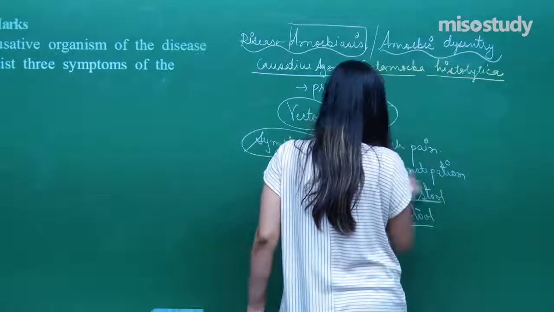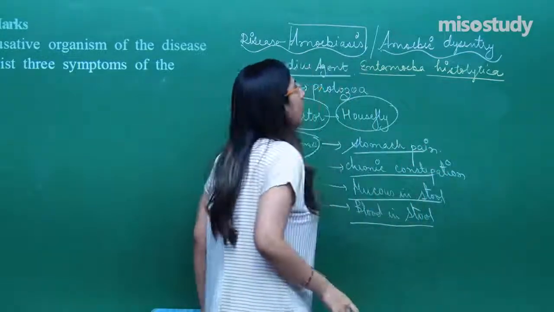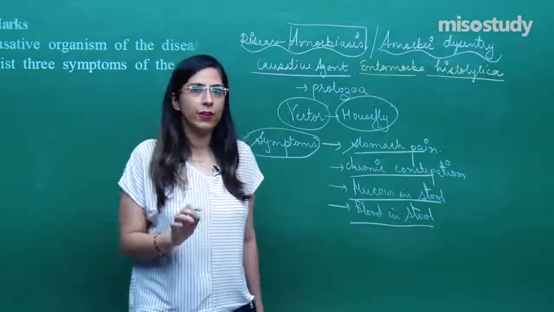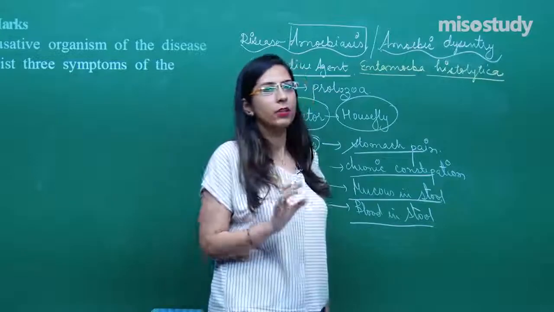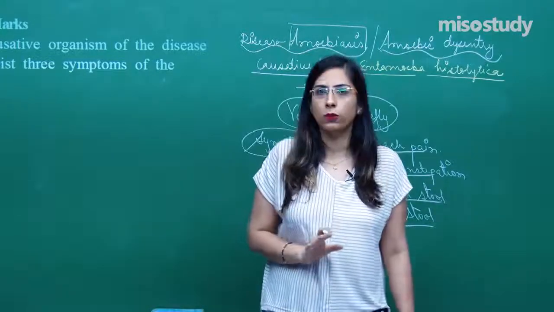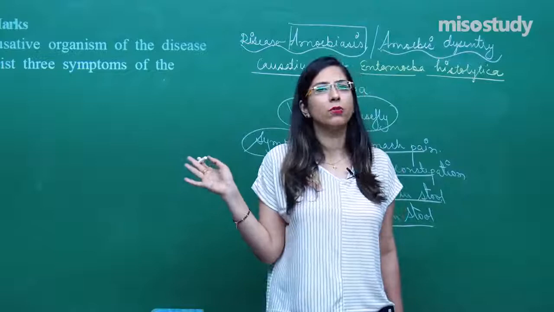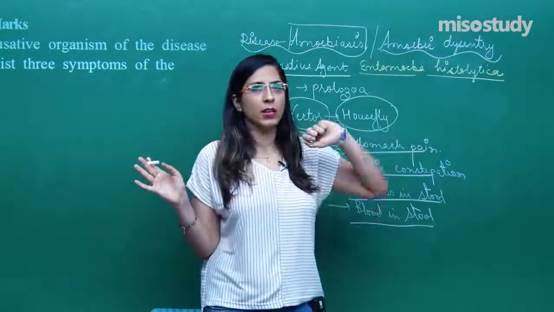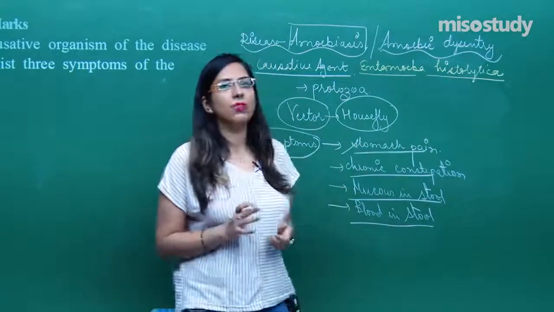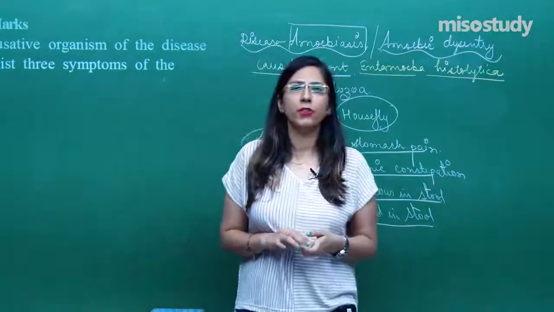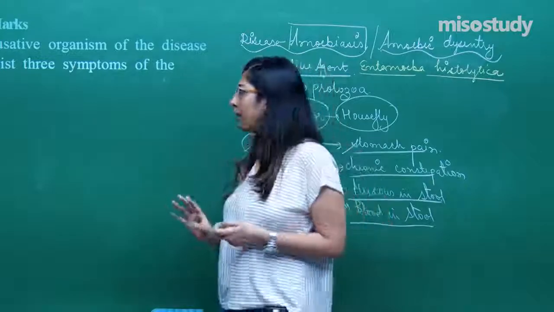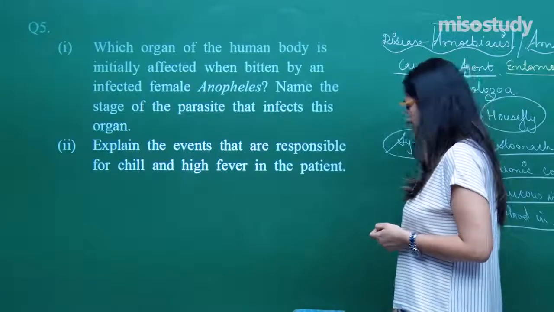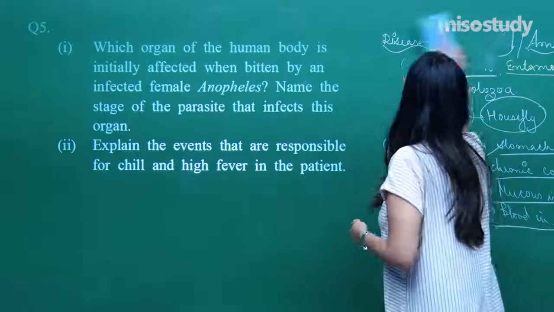When I was discussing in the sessions, I discussed the whole life cycle of Entamoeba histolytica, right? The minuta form, that also we have discussed. So if you want, you can explain the things with a diagram also. But this is just a 2 marks question. So you just have to explain about Entamoeba histolytica and the symptoms of these. The question says to explain 3 symptoms, but you can explain more than that, that is also fine. So let's move on to the next question, question number 6.